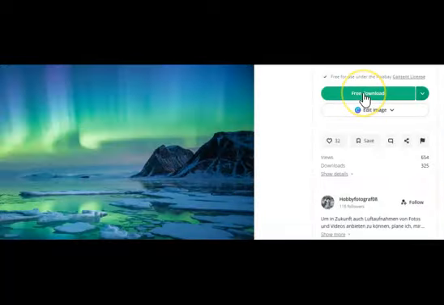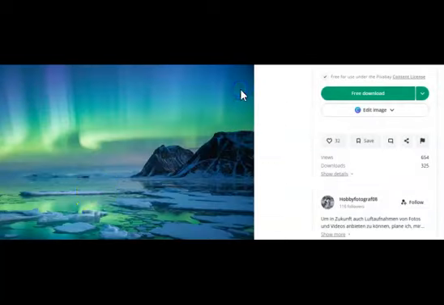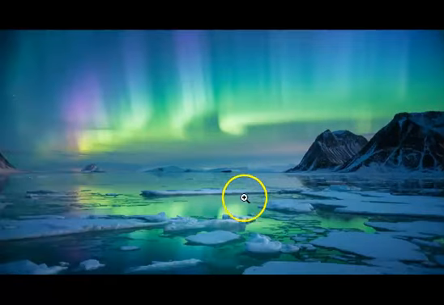And then I click Free Download. It will bring up a donation screen and you just simply X out of that. Now, in my Downloads folder in my computer, I will find this image. I save the image to the folder I created on my desktop.